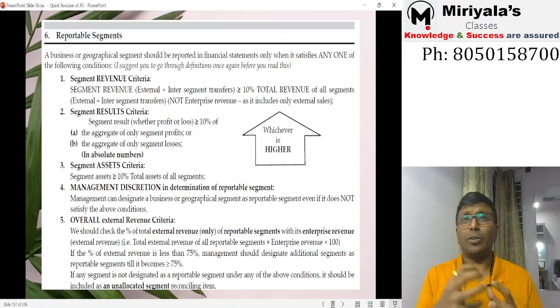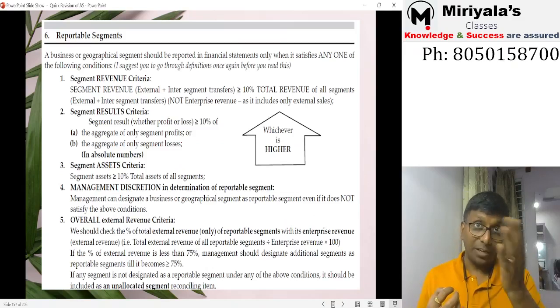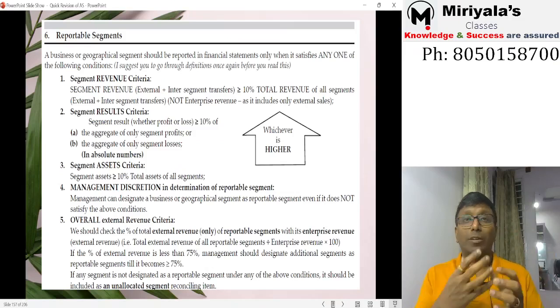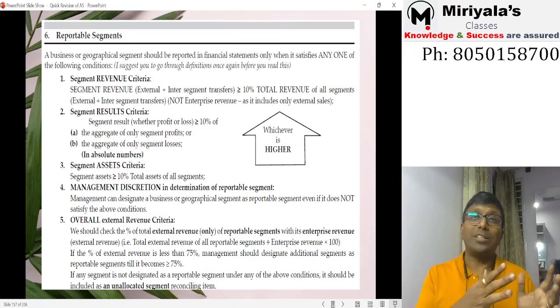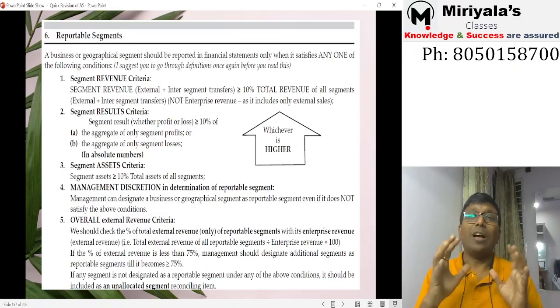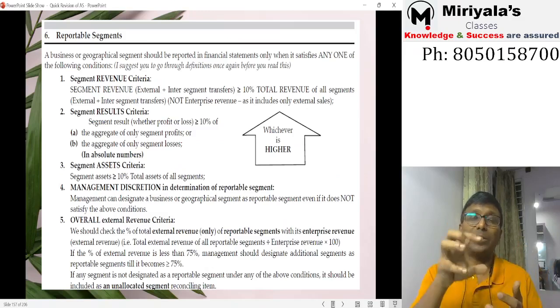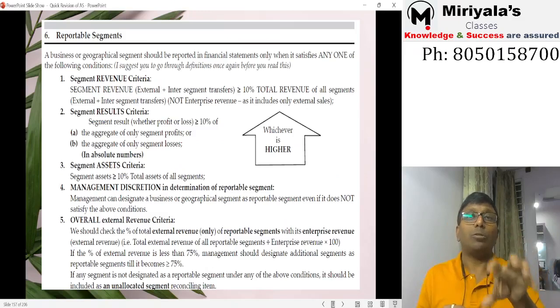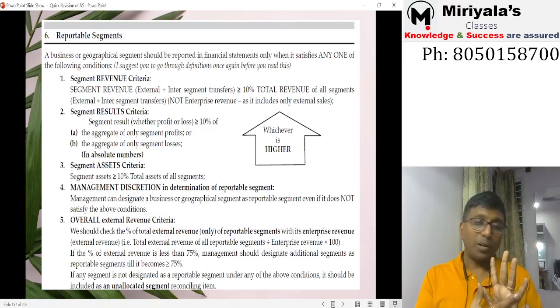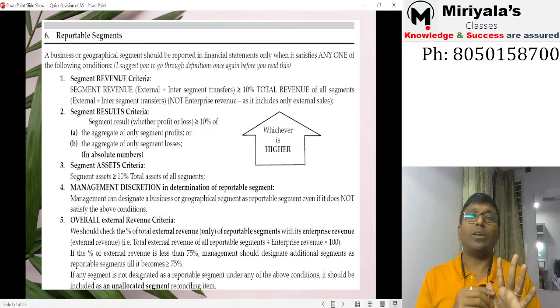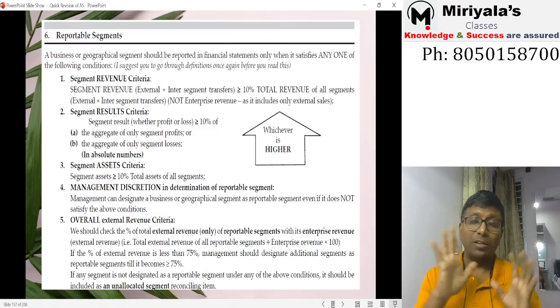So why did we discuss all these definitions? These are all very important for what follows. We may have 10 or let's say 20 segments, but all 20 segments will not be presented in the segment reporting. That's why the standard said what should be reportable. They have given 5 points. Out of these 5 points, if you satisfy any 1 point, then it is going to be a reportable segment. Out of 5, any 1 is sufficient.